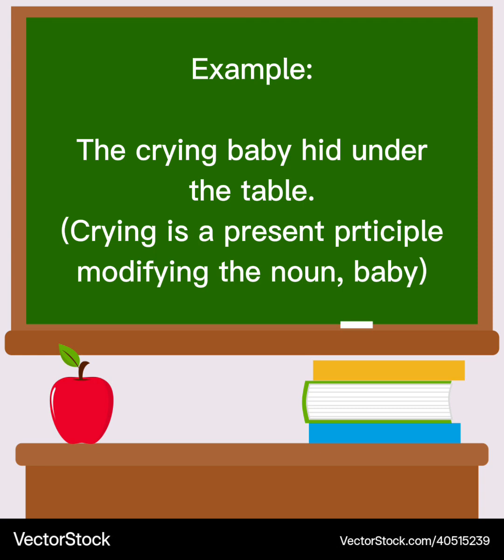So let's see examples of present participle and how it modifies the noun. Example: the crying baby hid under the table. The crying: cry, then ing.